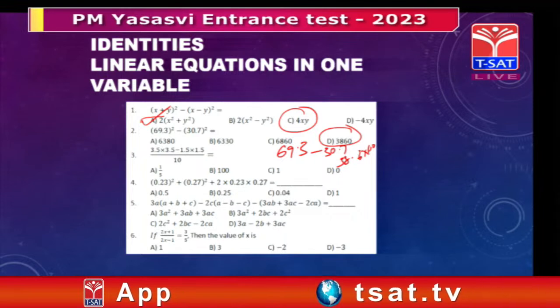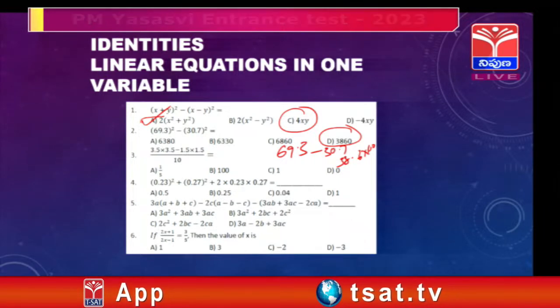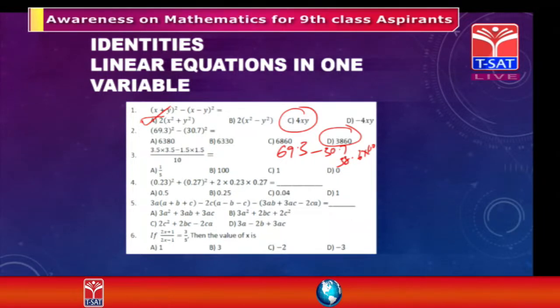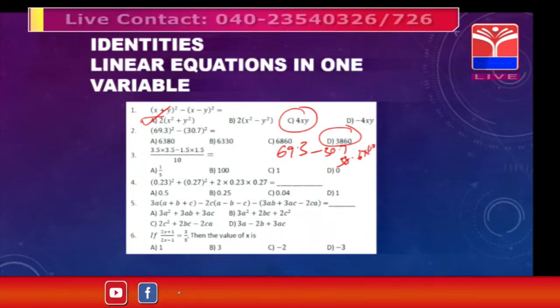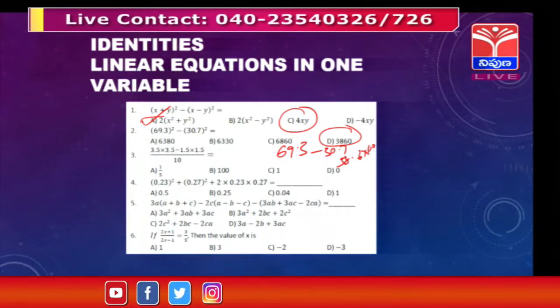Okay. Now we will see one more question, which is given as (3.5 of 3.5 minus 1.5 of 1.5) by 10. And it is the same formula, again the same formula.